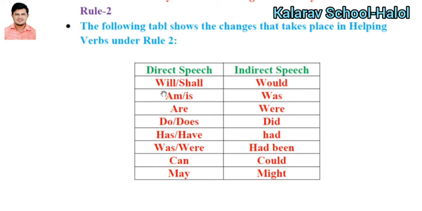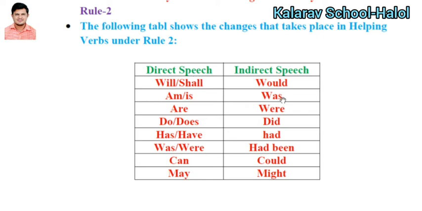If the helping verbs will and shall are there in direct speech that you transform into indirect, they will become would. Am is transformed into was. Are is transformed into were. Does, do transform into did. Has, have transformed into had. Was, were transformed into had been. Can is into could, and may is into might. So these are the changes of the helping verbs.